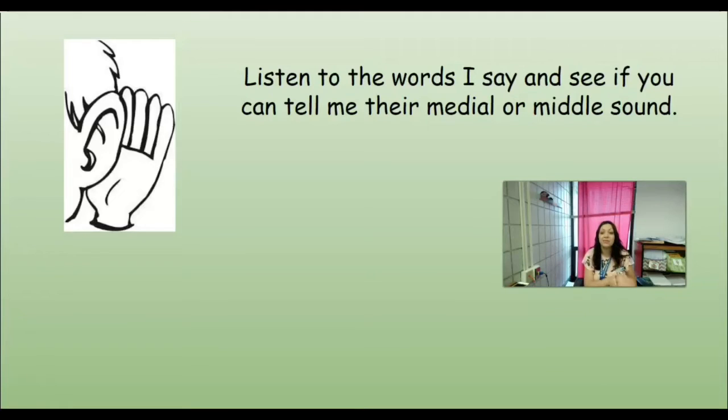Awesome job listening for those middle sounds. The middle sounds are sometimes the trickiest sounds to hear because you have to think about it and really break it apart.